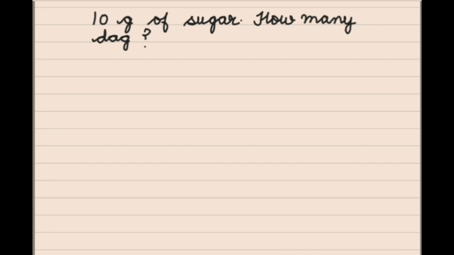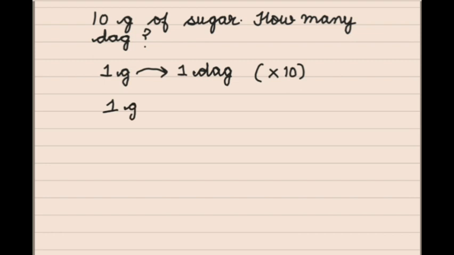To convert this, what do we require? We know if we have to convert 1 gram into 1 decagram, then we have to multiply with 10. Means 10 gram is equal to 1 decagram.